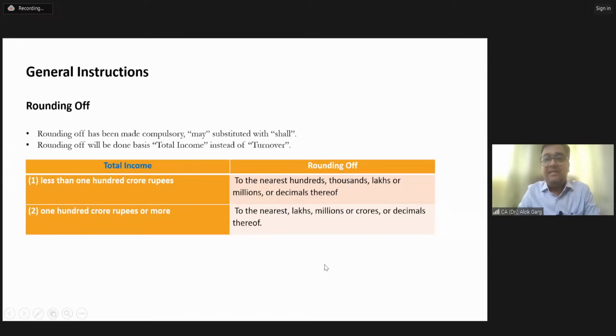Friends, this is the guidance, what is meant by rounding off. You must have seen the balance sheets of so many companies, right? If I talk about Reliance, let's say Reliance has a turnover of, for example, 15 lakh crore. Do you know how many zeros are there in crores? Seven. How many zeros are there in lakhs? Five. Then there is a 15.